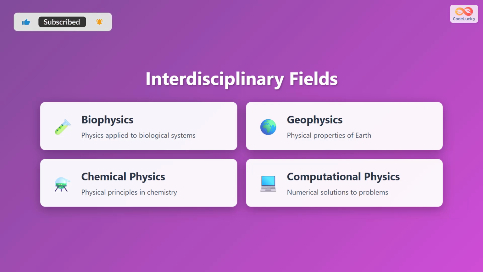Chemical physics uses physical principles to understand chemical processes at a fundamental level. And computational physics employs numerical methods and computer simulations to solve complex physical problems that cannot be solved analytically. These interdisciplinary fields demonstrate how physics continues to expand and connect with other areas of science.